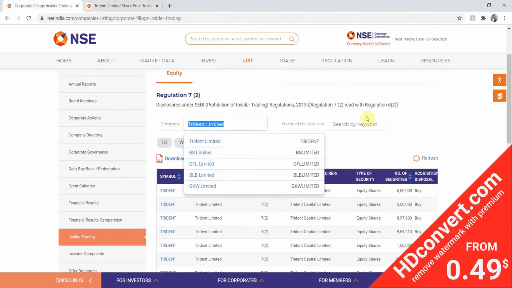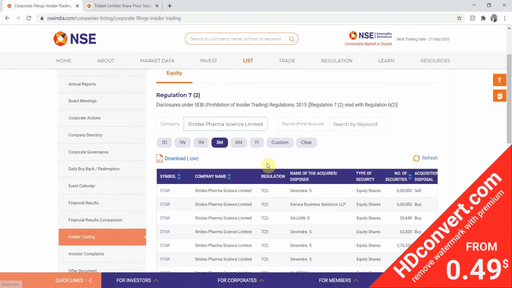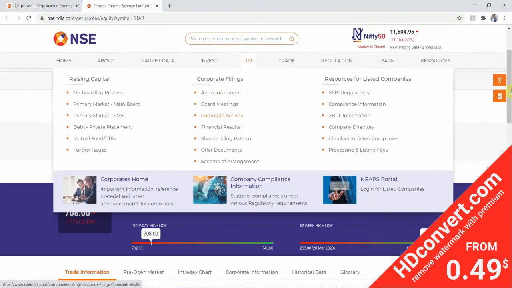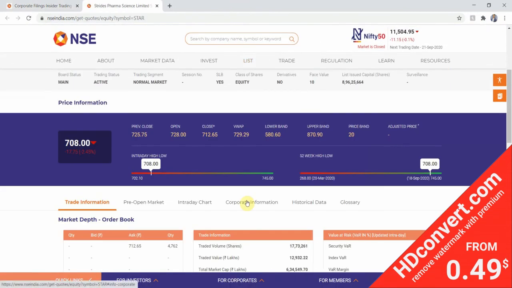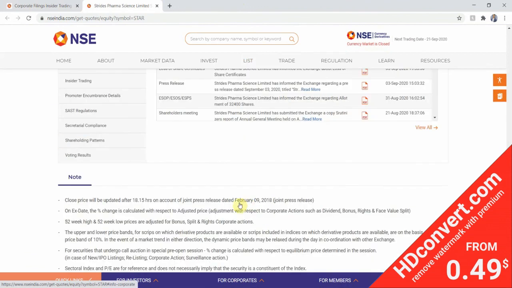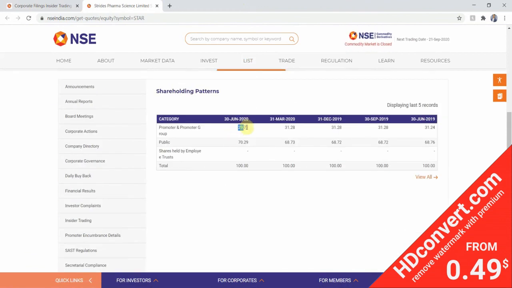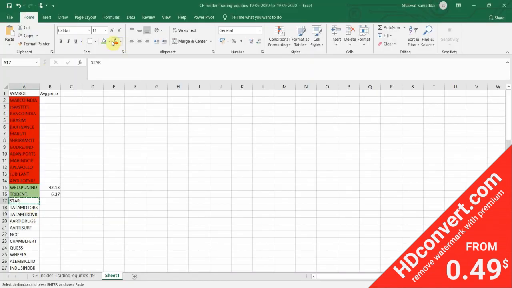Okay, red. Here it is. Next on the list is Tata Motors. Let's copy it down. Let's go to corporate filings. Paste the company name. Press the symbol. Yeah, corporate information. Shareholding pattern. Shareholding pattern is less than 50%. So it fails the criteria once again. I'll just color code it red once again.